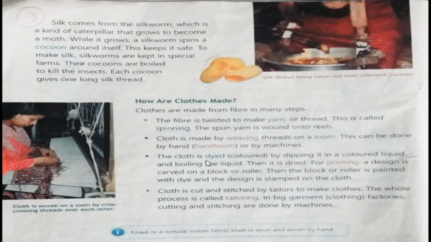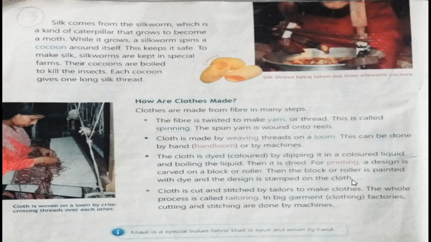The third thing comes the coloring of the cloth. The cloth is dyed, dyed means colored, by dipping it in the colored liquid and boiling the liquid. A colored liquid is taken and the cloth is dipped in it and boiled so that cloth can absorb the color of that liquid. Then it is dried and then further it is printed. And for printing, what is done? Let us read. For printing, a design is carved on a block or roller. Then the block or roller is painted with dye and the design is stamped on the cloth.